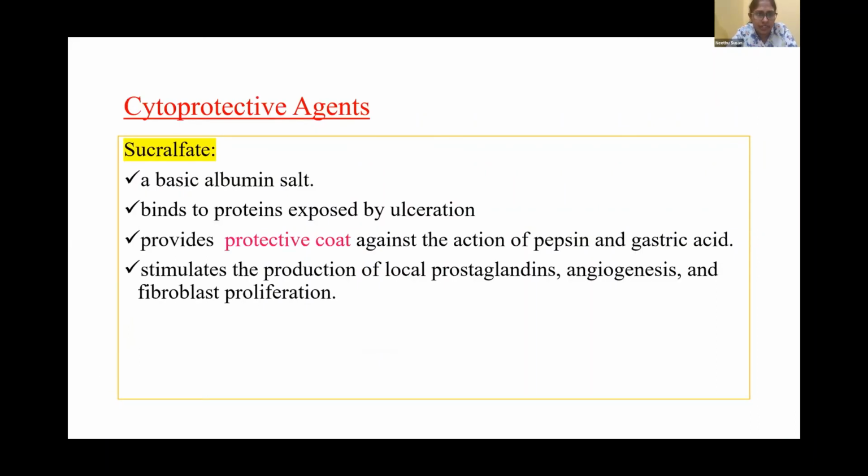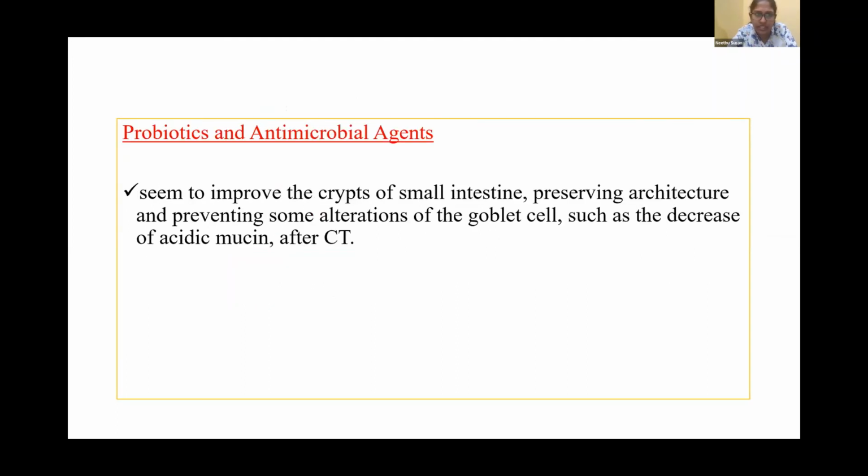Next class are cytoprotective agents like sucralfate. This is a basic aluminium salt and binds to proteins exposed by ulceration. So this will provide a protective coat against the action of pepsin and gastric acid, and also will stimulate the production of local prostaglandins, angiogenesis, and fibroblast proliferation.